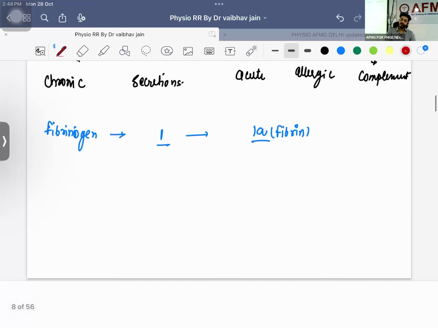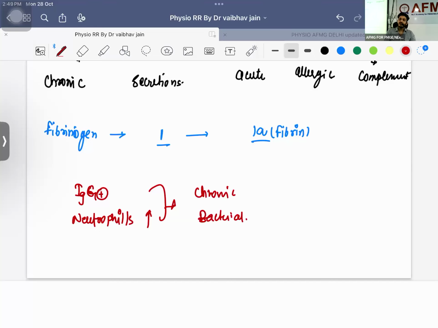Now, tell me. Let me ask you a question. If a patient is coming to you with some kind of a disease and he is having... what is this type of infection? This is a chronic bacterial infection. Chronic bacterial infection. But generally, bacterial infections are not so chronic. This can be a pseudomonas infection, but generally, bacterial infections are acute infection. Fungal infections are chronic infections. Okay, fungal infections can be chronic, right?